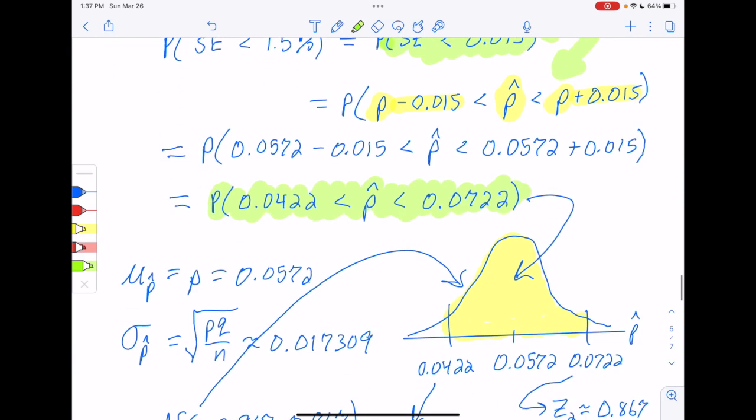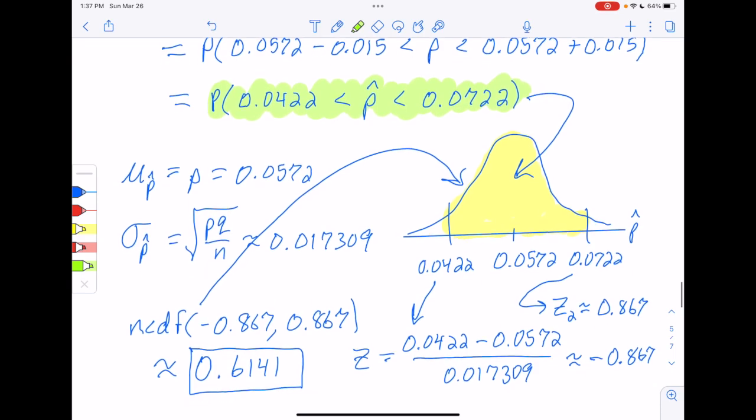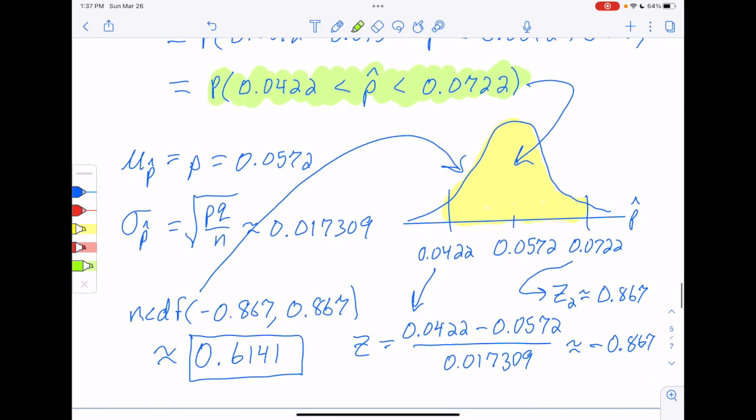Once we do that, we're kind of back in the chapter 6 setting of just trying to find the area between two boundaries. We just have to make sure that we use the right mean and standard deviation, and the mean comes from mu of p-hat equals p. Standard deviation comes from the square root of pq over n. And then make sure that we use that mean and that standard deviation when we're calculating our z-scores.